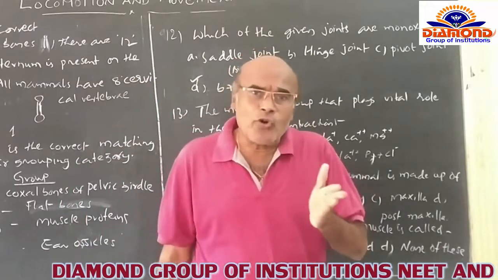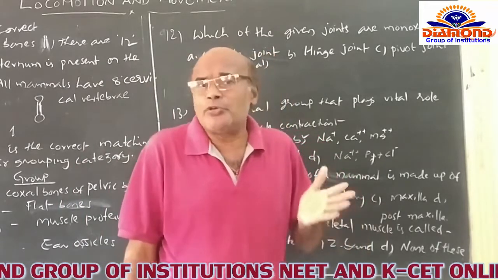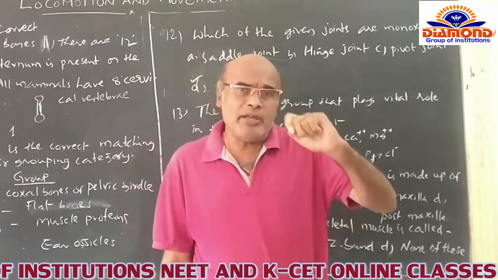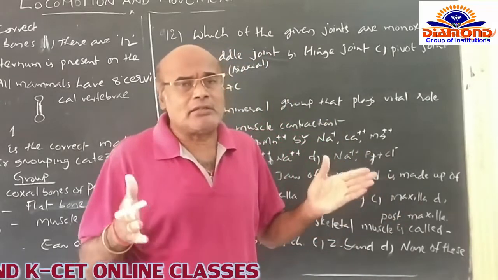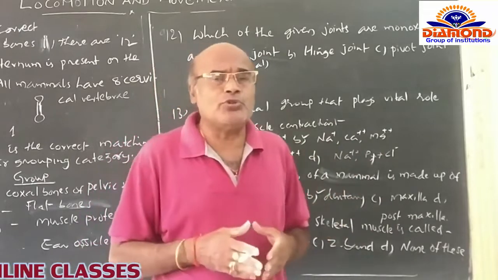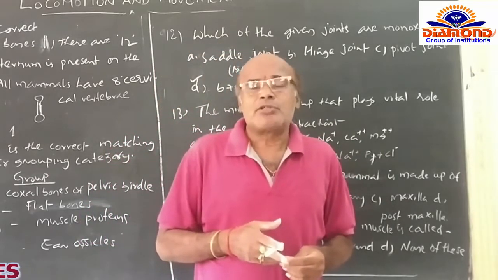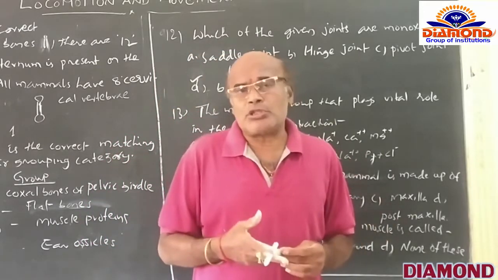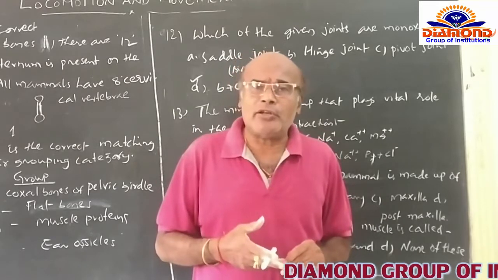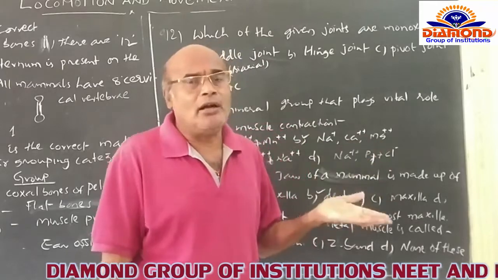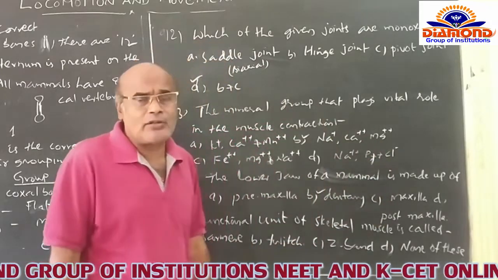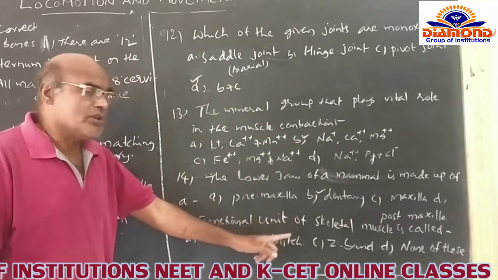So that is why the sarcomere is called the functional unit. The sarcomere is the functional unit of the skeletal muscle, which is naturally present in between two successive I bands. The middle part between the two successive I bands undergoes contraction of the muscle. That's why the sarcomere is described as the functional unit of the skeletal muscle itself.